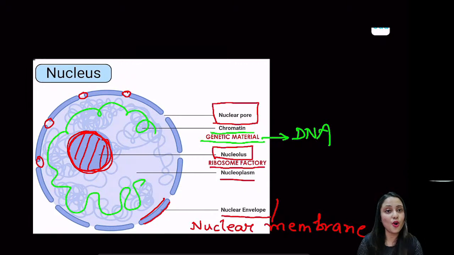And yes, you can also see a prominent structure, which is the nucleolus, which is the ribosome factory of a cell. Yeah, because for the simple reason it synthesizes ribosomes. Okay, so this is more or less about the nucleus.